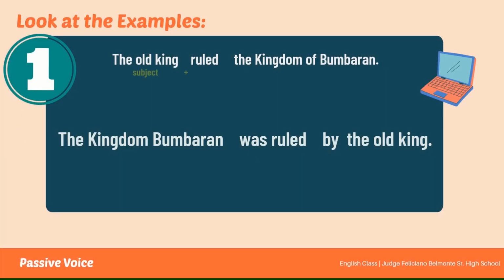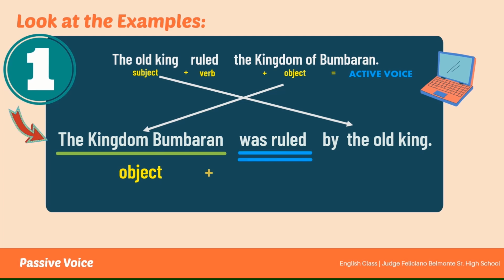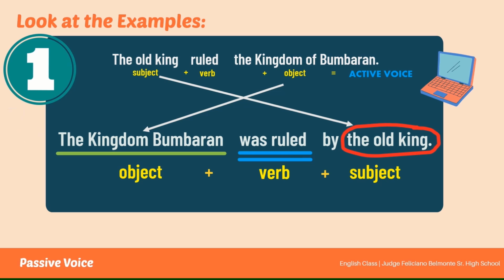Now look what happened to the object of the sentence. The object becomes the subject of the sentence, and the subject becomes the object. However, the subject is no longer performing the action of the verb. Rather, it's being acted upon by the verb. The subject of a sentence in the passive voice is no longer the doer of the action, but the recipient of the action.